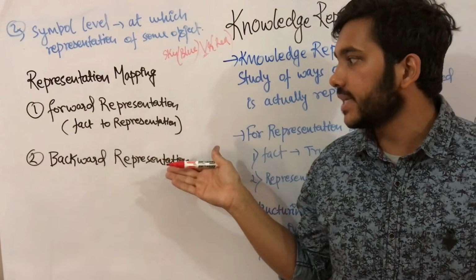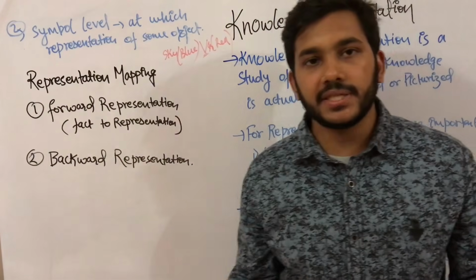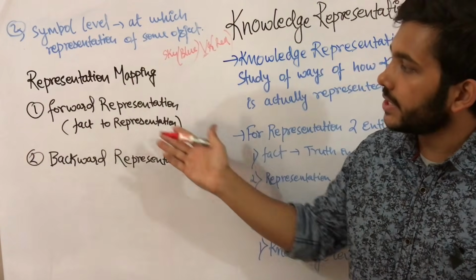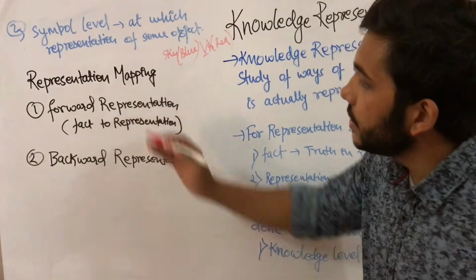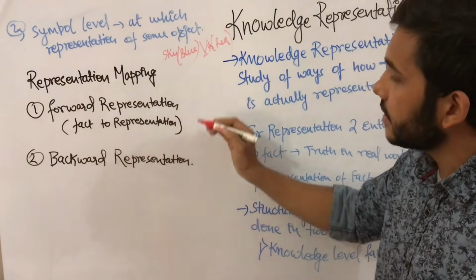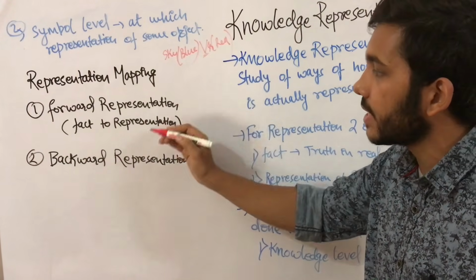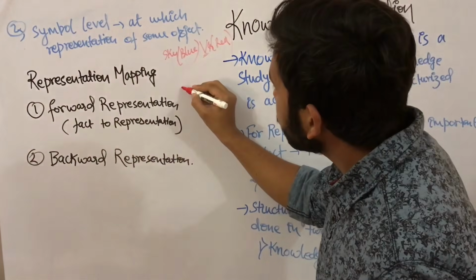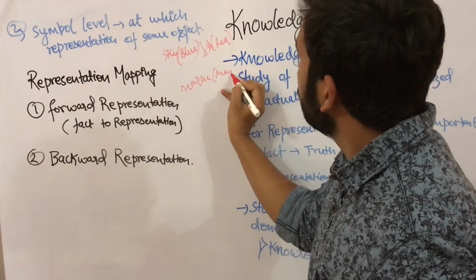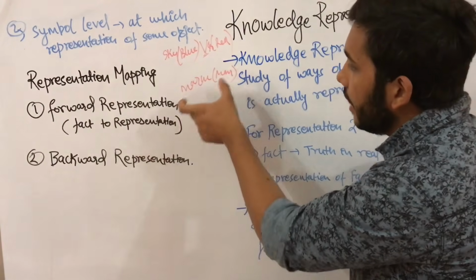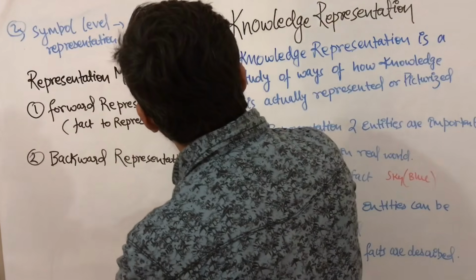First, forward representation, and second, backward representation. In forward representation you map a fact to a representation. Whatever fact was given, like Marcus is a man, you write Marcus, man.